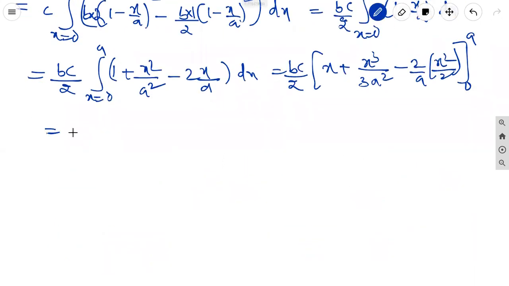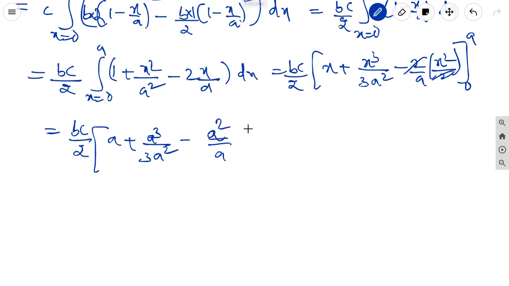It is equal to bc by 2 into a plus a cube by 3a square minus 2 by a, here 2 cancel, then it is a square by a minus 0. 1 a cancel, a square cancel.